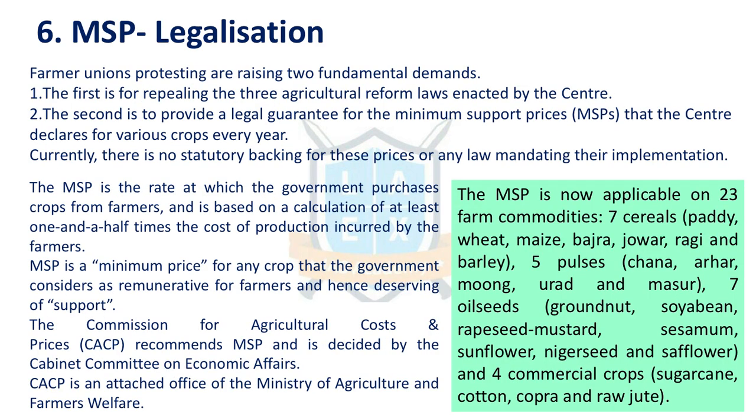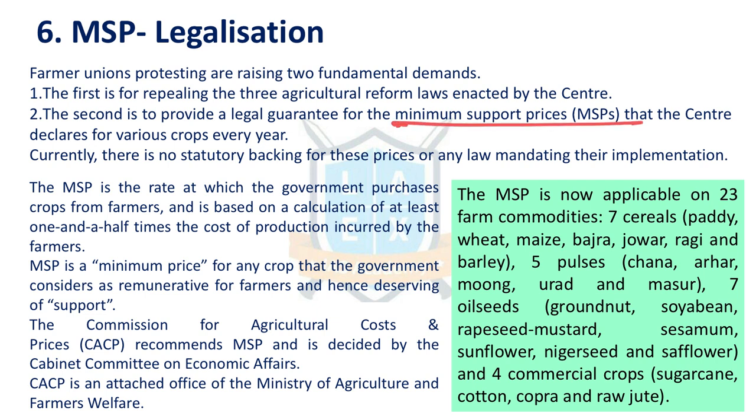Next issue is legalization of MSP. MSP means minimum support price. When the government procures from the farmers, it pays a certain minimum price, that is known as MSP, minimum support price. Recently, after passing the agricultural bills in the parliament, farmers started protesting. There are two major demands of the farmer protests. One is to repeal the three agricultural reform laws that were passed by the parliament. Two, to provide a legal guarantee for MSP.